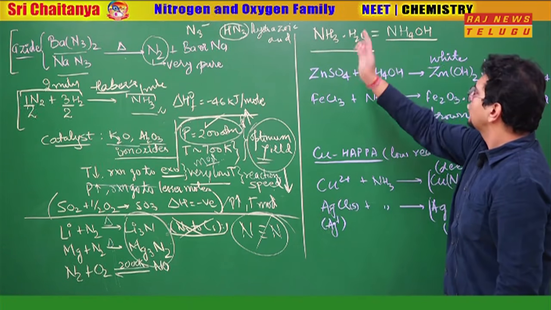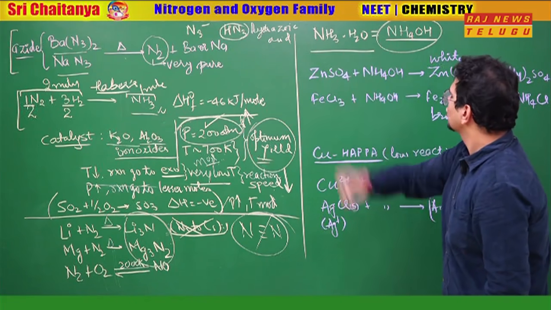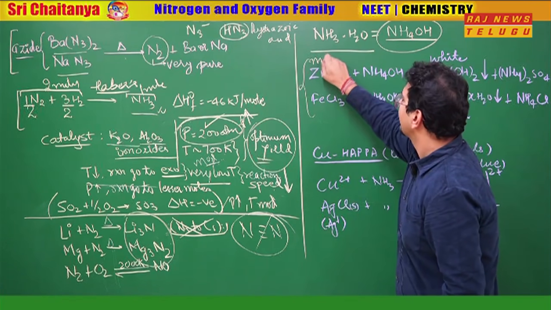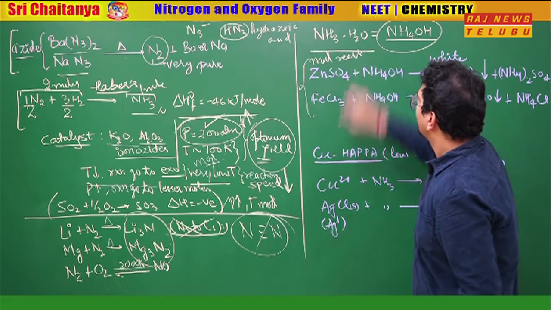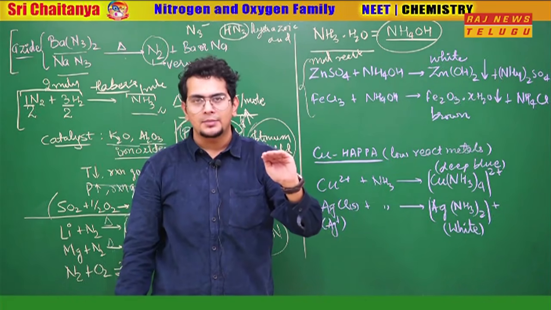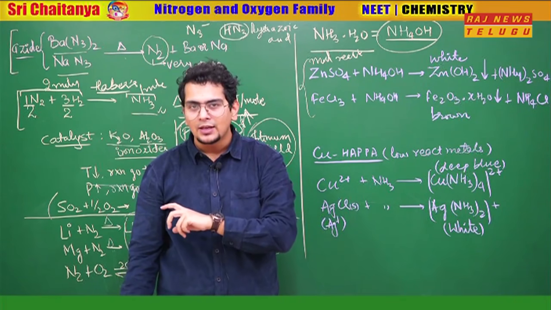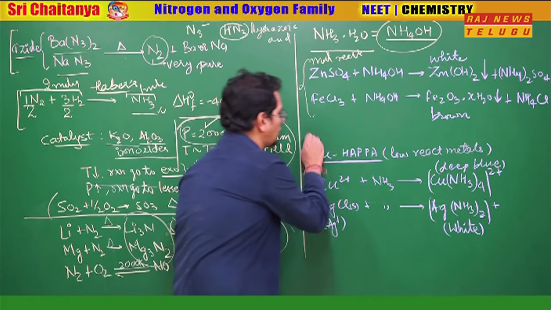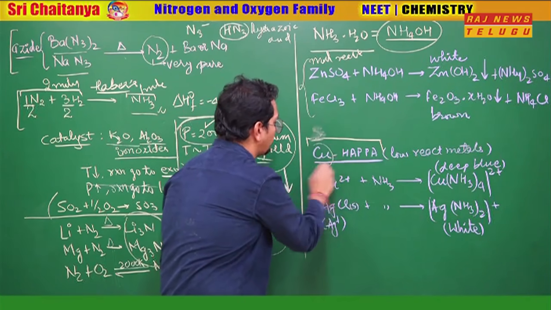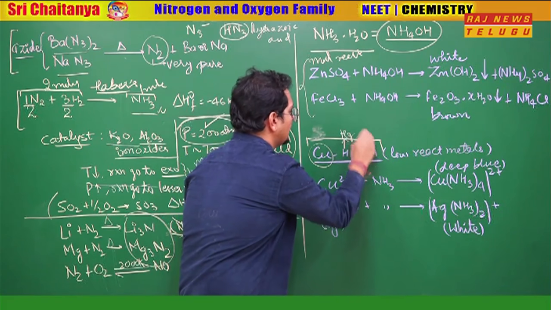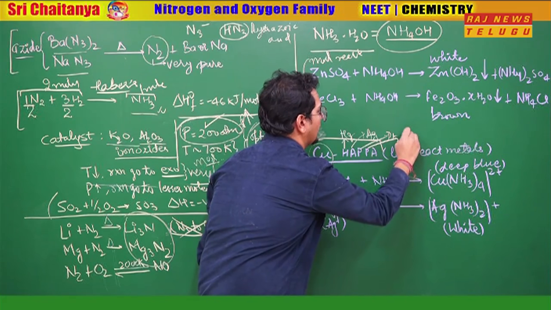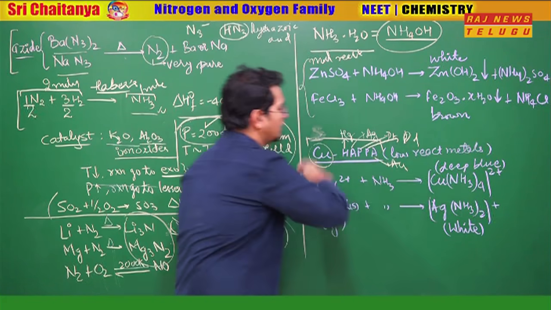Ammonia dot water, the mixture of ammonia and water, is written as NH4OH. So, what happens? Cr, zinc and iron are moderately reactive metals. Electrochemistry, very recently you have seen. The electrochemical series you also know. So, in the S block, aluminium comes in the beginning. Then zinc, iron, tin, lead will come. Then copper, happa. I like to call copper, happa. They are the less reactive, low reactive metals. Who are these copper happa? Copper is copper. Then we have Hg, Ag, Pt, Pd and Au. These are copper happa. So, these are low reactive metals.